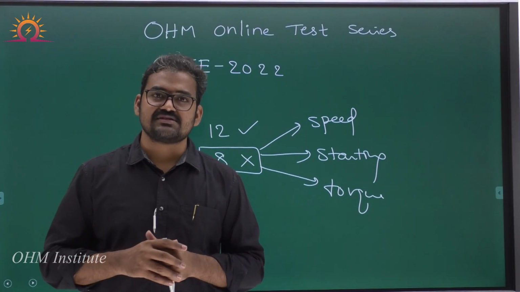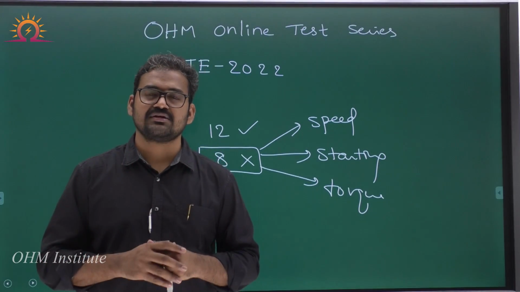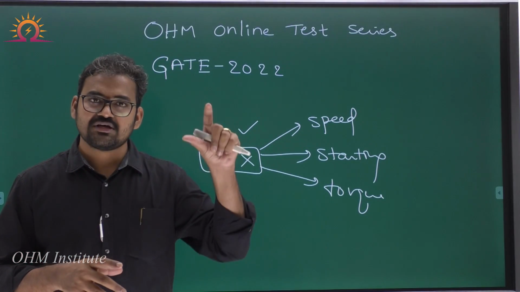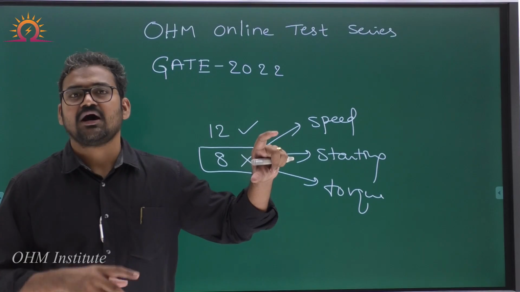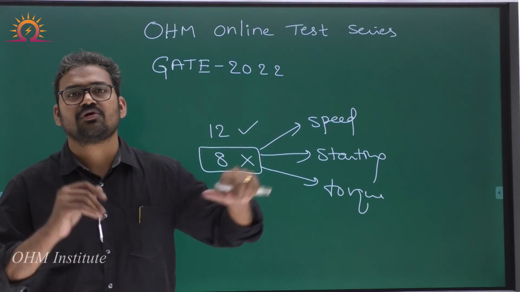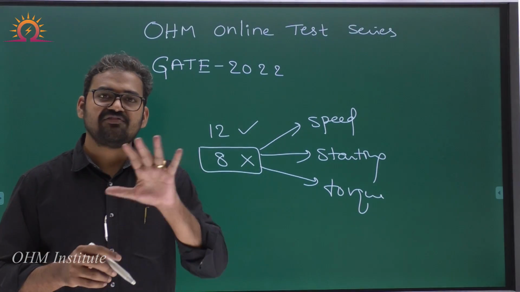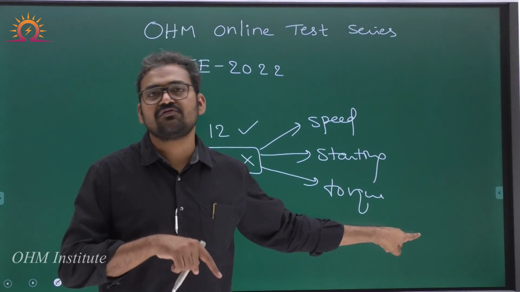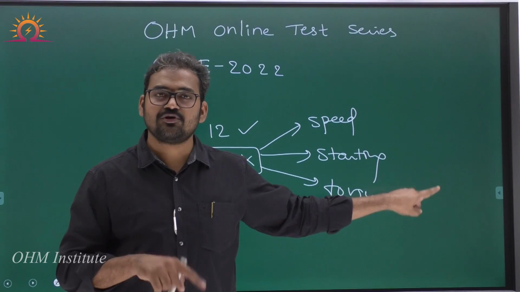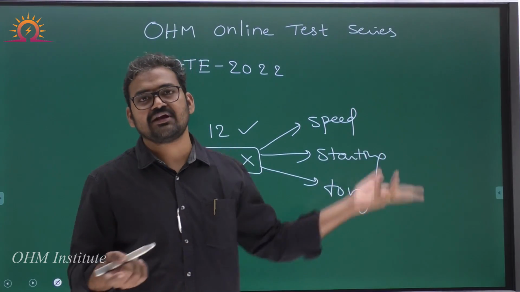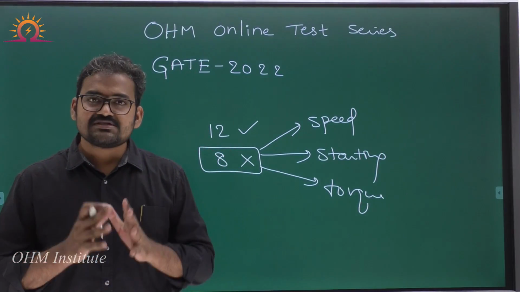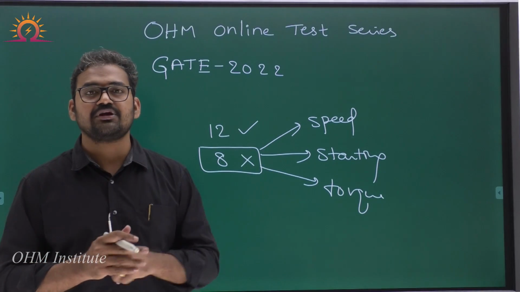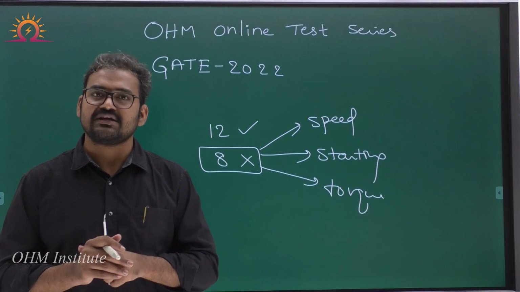The next thing is that the all India rank will be displayed. There is an option called leaderboard. On the leaderboard, you can check the top 10 students and also the rank you got. Let us say you got 15th rank; the top 10 students will be displayed and then your rank will also be displayed. If you got second rank, you will be in the top 10 list itself. These are the various options available in the OHM 2022 GATE test series.